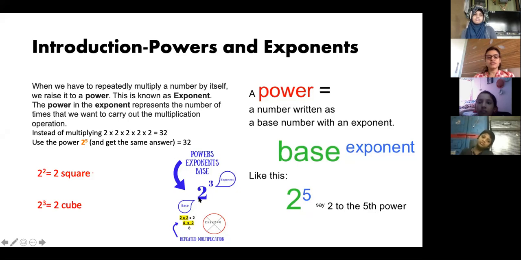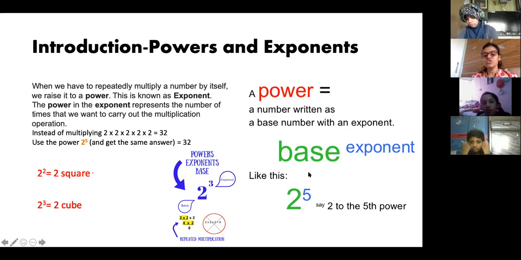Like here it is written 2 cube, or 2 raised to 3. In common language we always say 2 cube, and anything raised to 2 is called a square. So 2 raised to 2 is called 2 square, and 2 raised to 3 is called 2 cube. We generally don't say 2 raised to 3. We always say 2 cube, or 5 raised to 3 will be 5 cube.